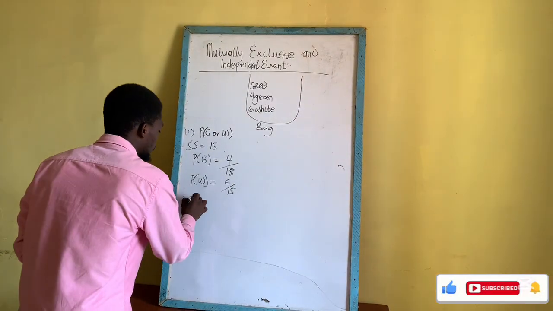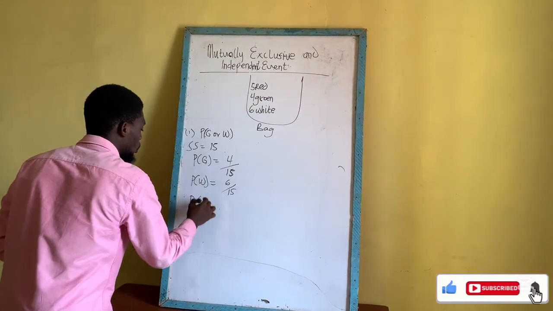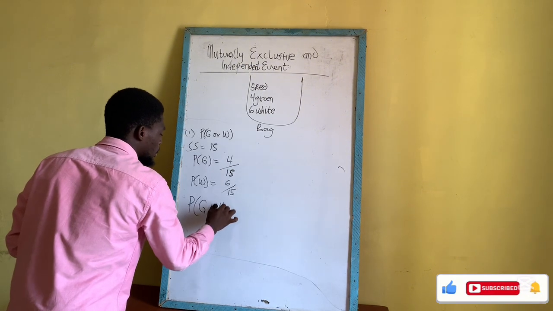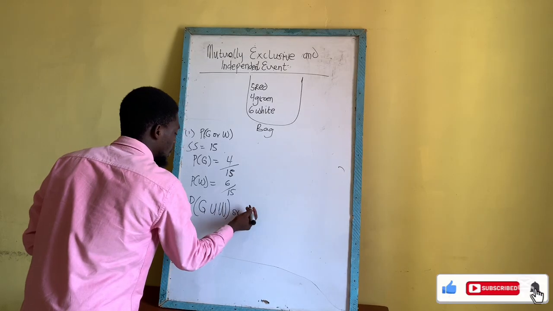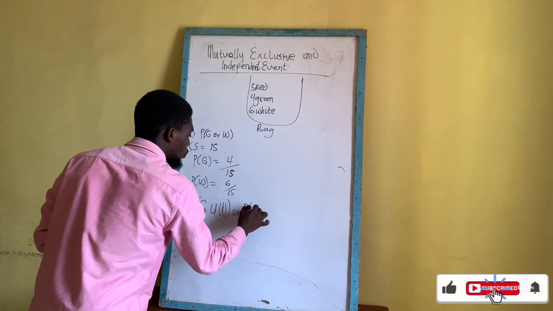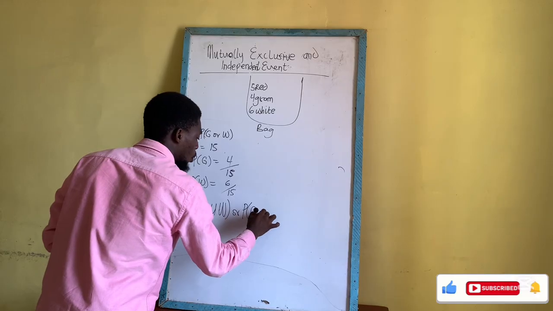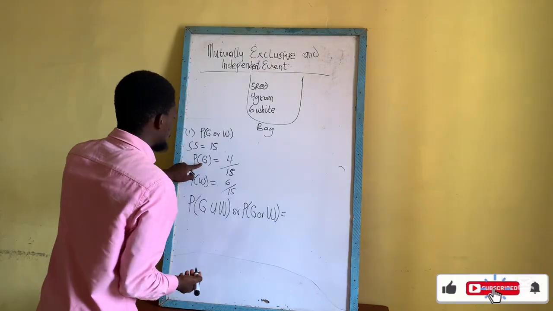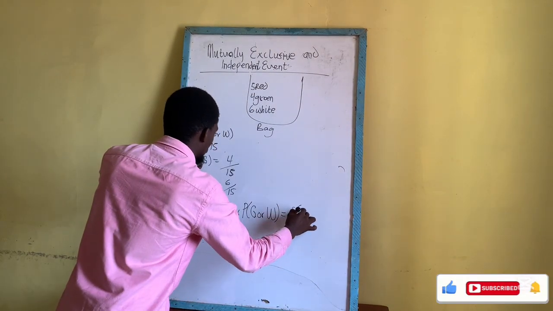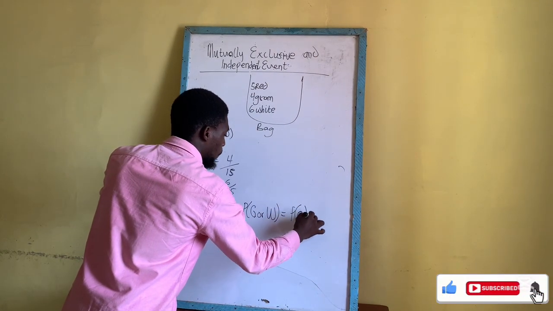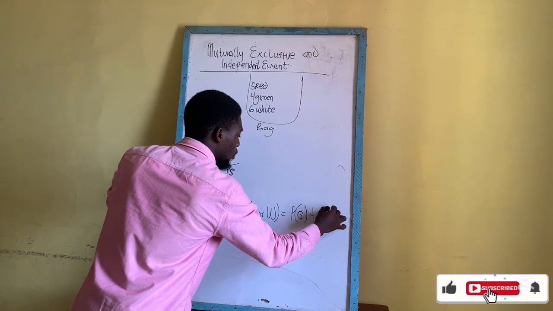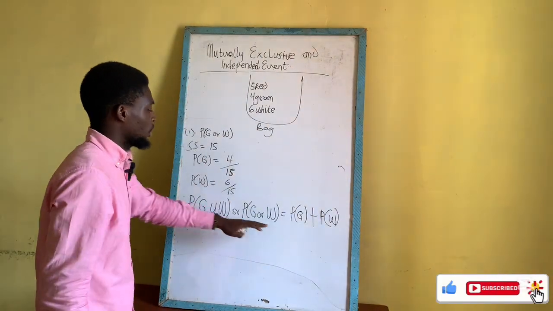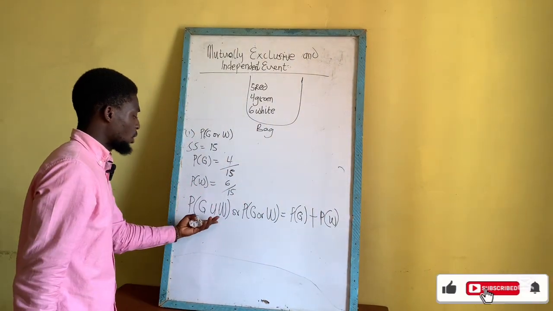So the probability of picking a green ball union the probability of picking a white ball, or you can write it this way: the probability of picking a green ball or a white ball is given by the individual probabilities, which is the probability of picking a green ball plus the probability of picking a white ball. So this is the formula for mutually exclusive events.